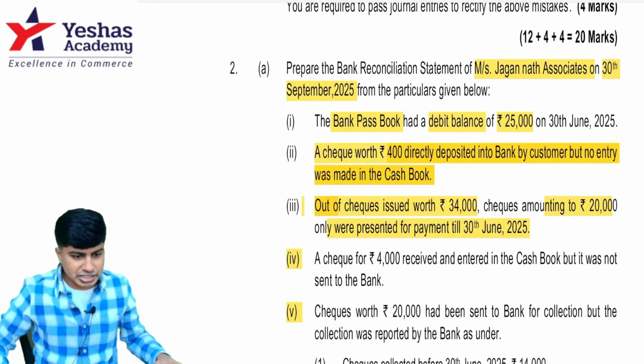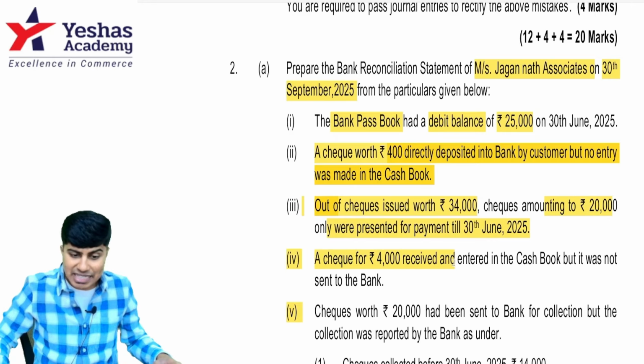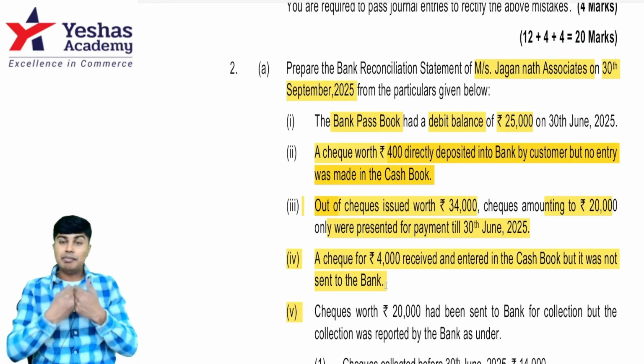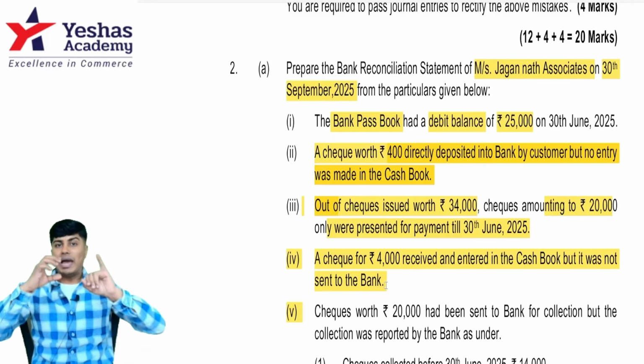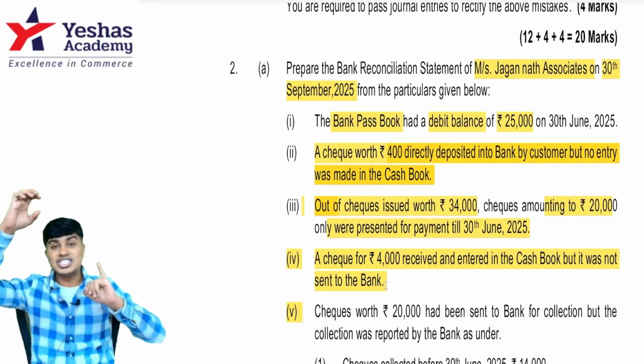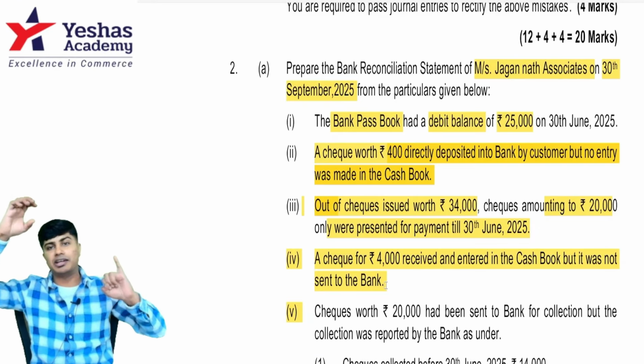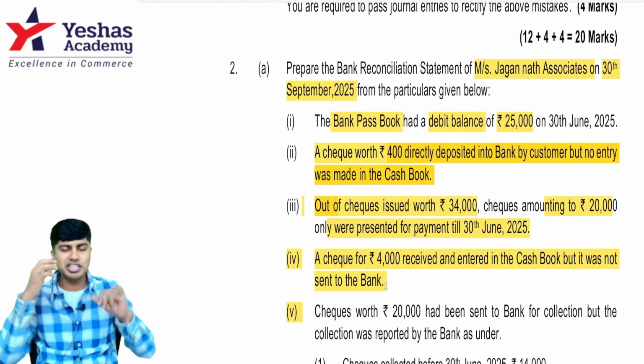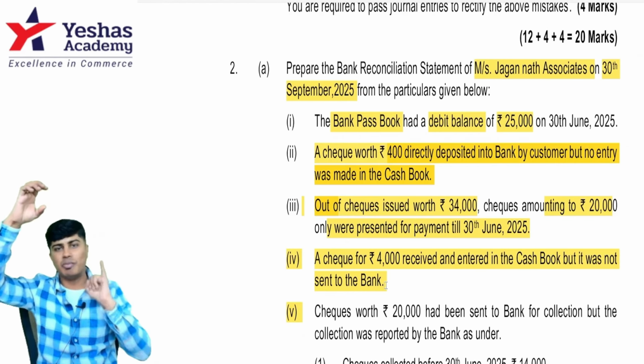What is the next transaction? A cheque for rupees 4,000 received and entered in the cash book, but it was not sent to bank. I received a cheque of 4,000. I made the entry in my cash book. So my balance as per cash book increased. But this cheque I never deposited to the banker. Maybe I kept it in the puja room for puja, but I never sent it to bank. Because of this, my cash book balance has increased and my passbook balance has not.